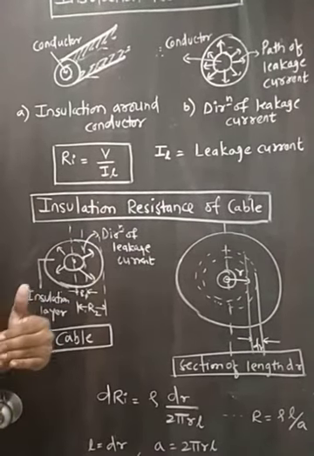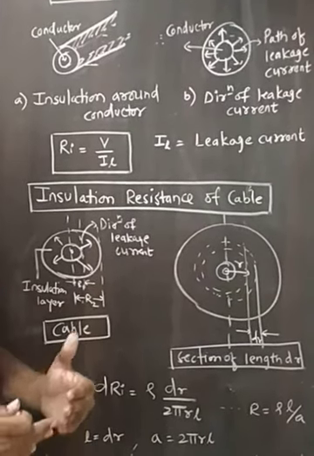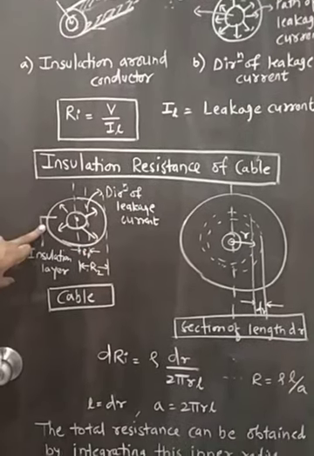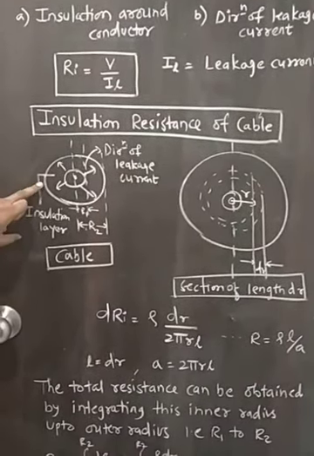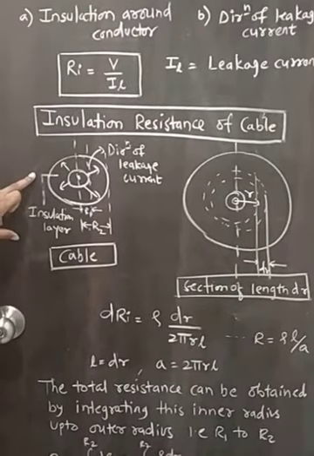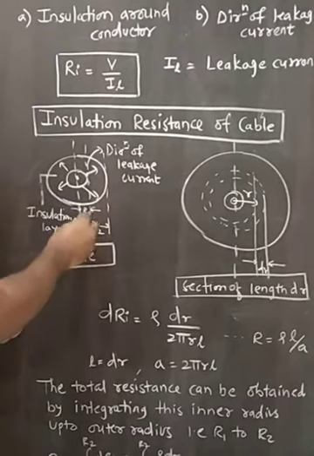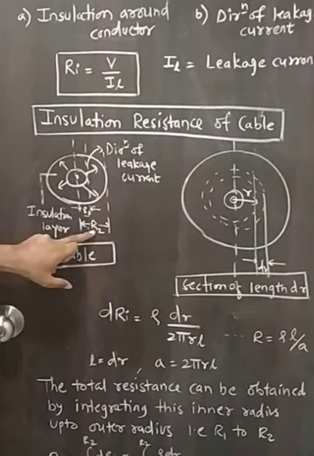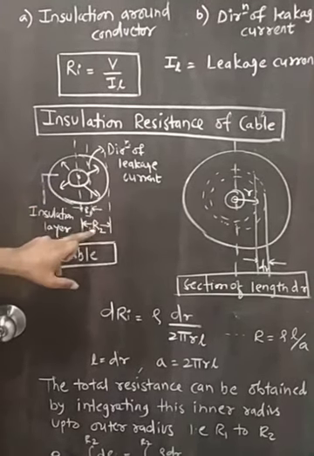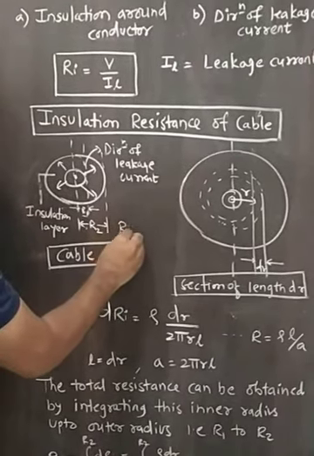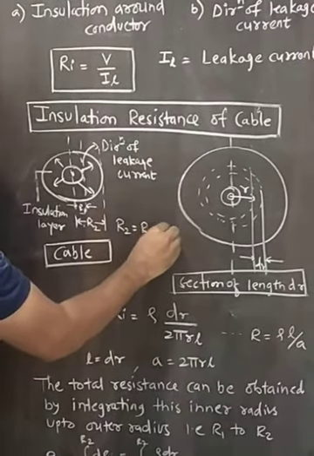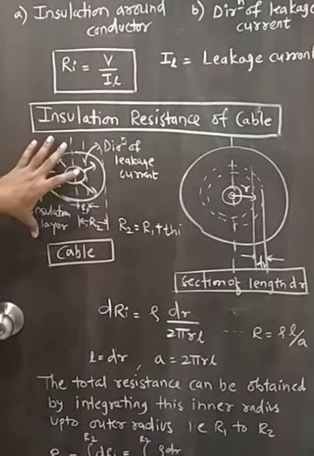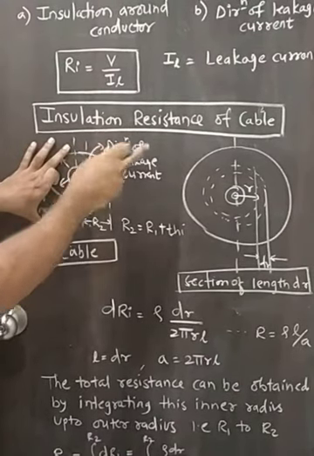For high current carrying, generally we use a cable. So here we are going to discuss insulation resistance of a cable. In figure 1, it shows a cable with an insulating material layer. R1 is the radius of the conductor and R2 is the radius of the insulation, so R2 is R1 plus thickness. In such a cable, leakage current flows radially from center to outer surface, as I mentioned.